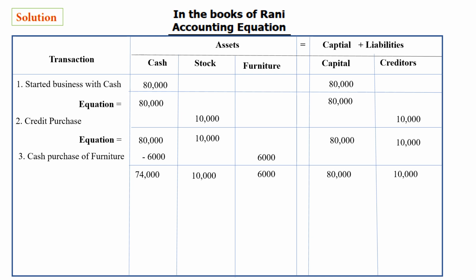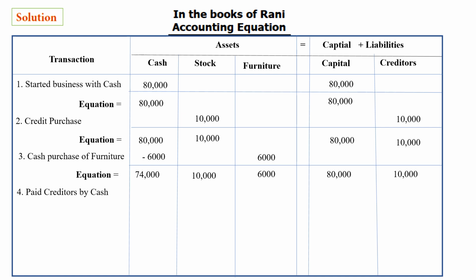And the capital 80,000 and creditors 10,000. Now equate it, the equation will total. Okay, got it? So here there are two effects: cash decreases but furniture increases. So it is a two-fold effect.